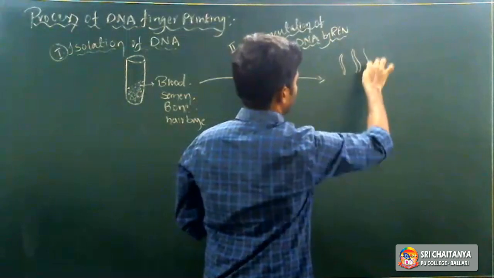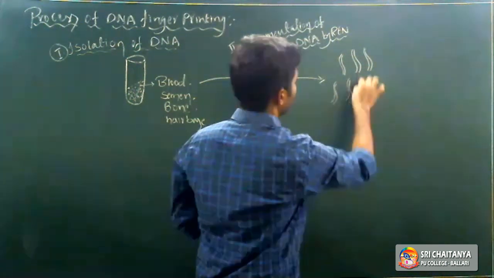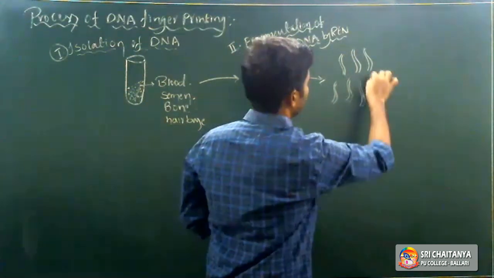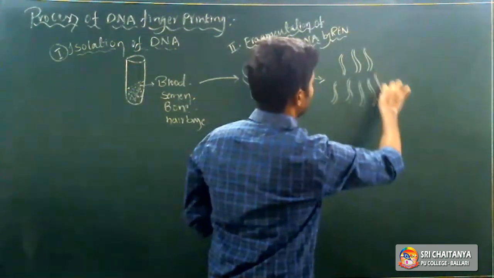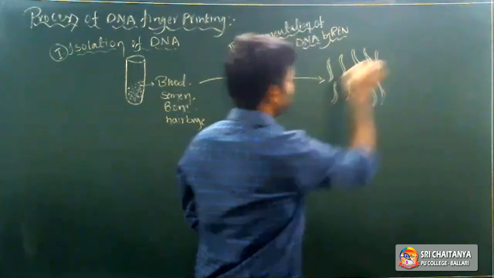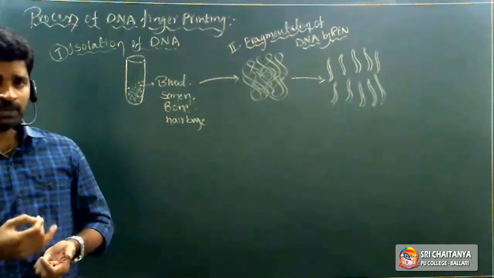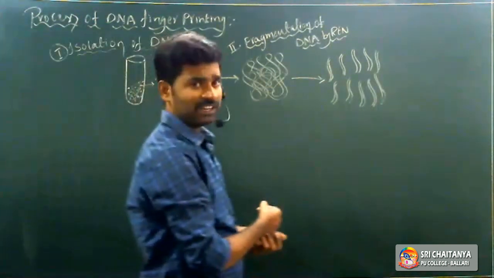So these are DNA fragments. These DNA fragments are amplified by using PCR. If we require many copies of DNA segments, we amplify the fragments by using the PCR technique, polymerase chain reaction.